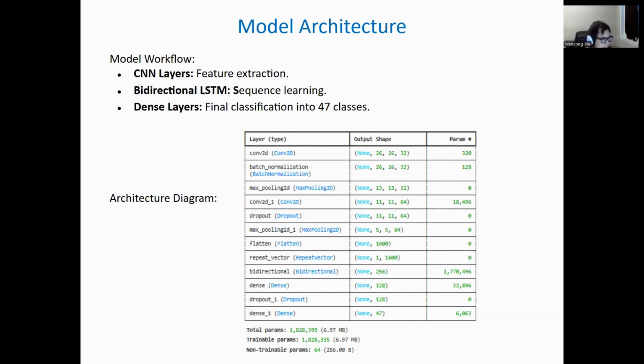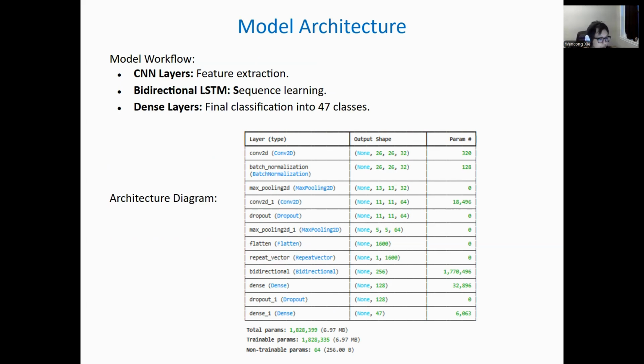Batch normalization and max pooling, which you can see in the diagram, are applied to stabilize learning and reduce the dimensions. The flatten layer prepares the data for the LSTM. And the LSTM layer with 128 units processes the sequential patterns from the flattened features.